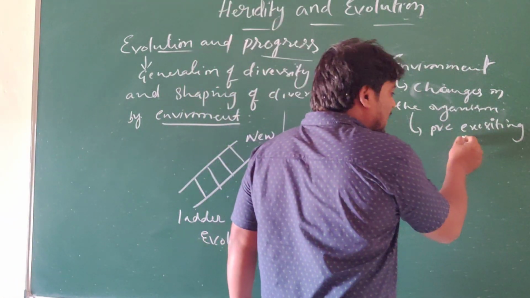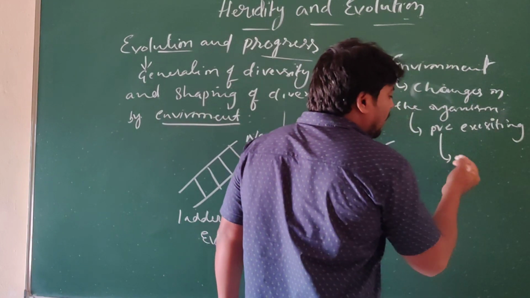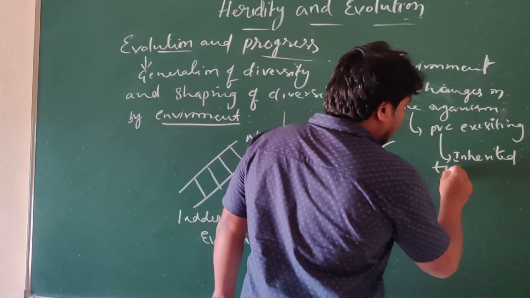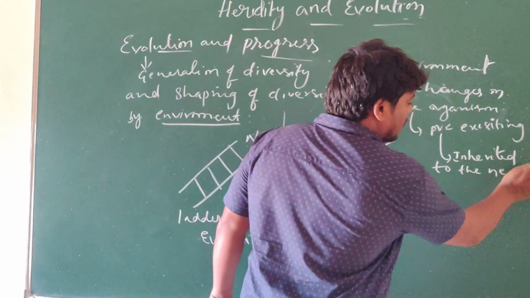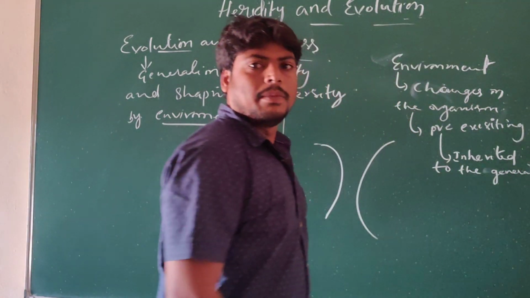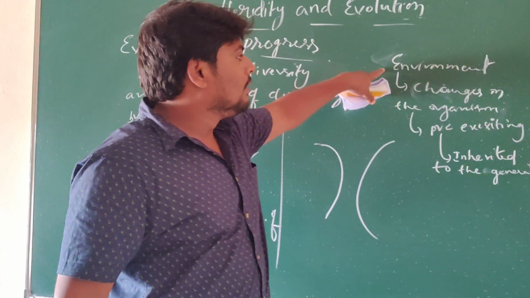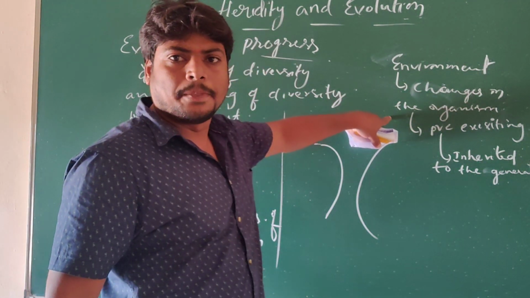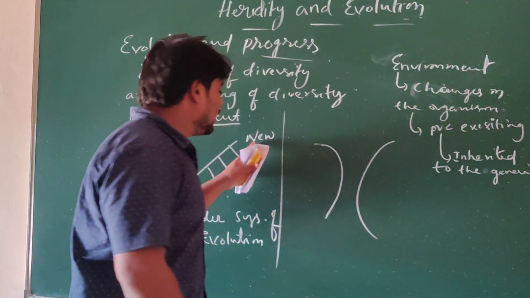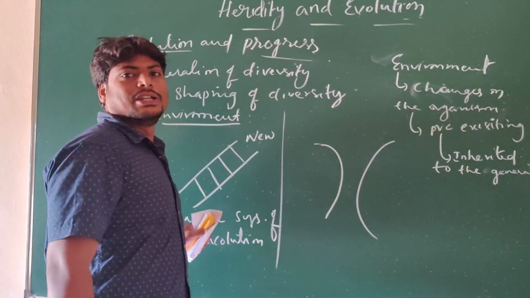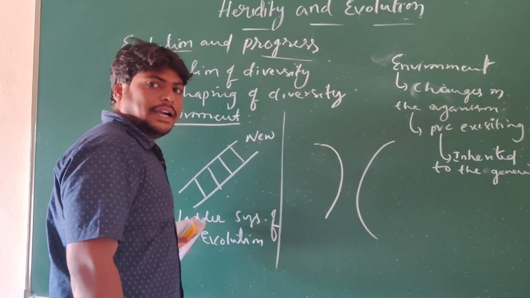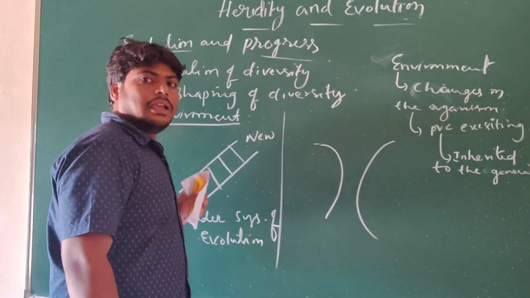So it occurs in the pre-existing organism, and from the pre-existing it is inherited to the generations. It occurs because changes in the environment bring changes in the organism. These changes occur in the pre-existing organism, not in a new organism by elimination. One organism has to be eliminated to form another; that is what occurs in the ladder system of evolution.